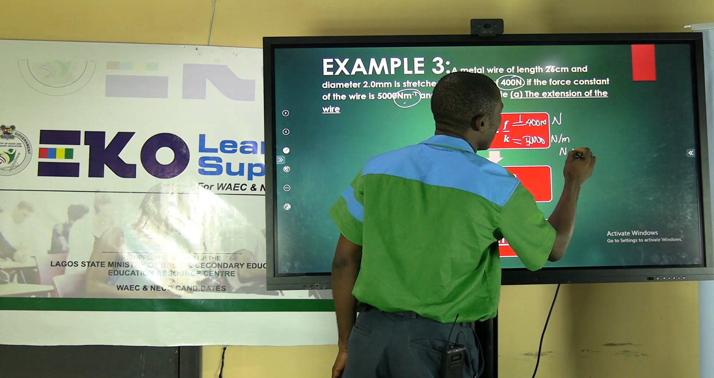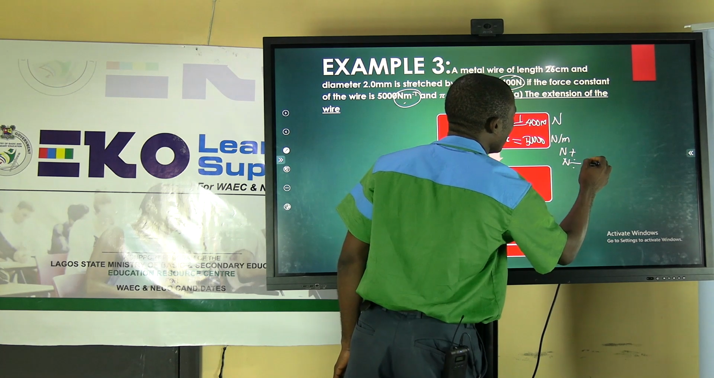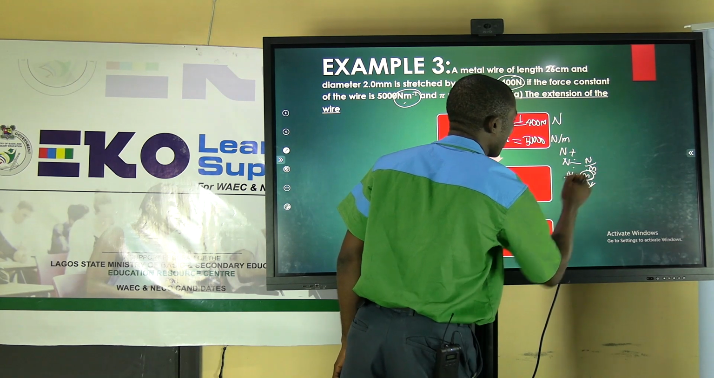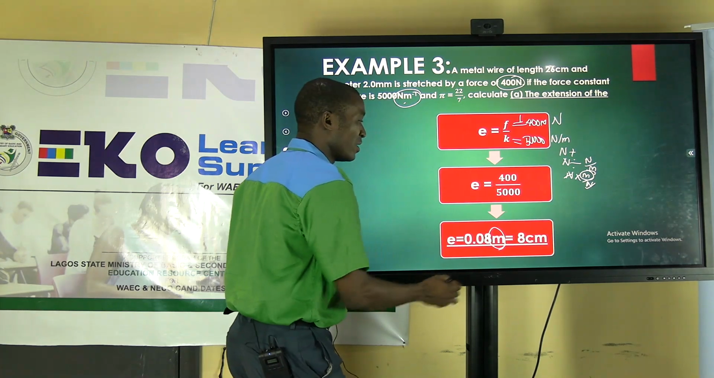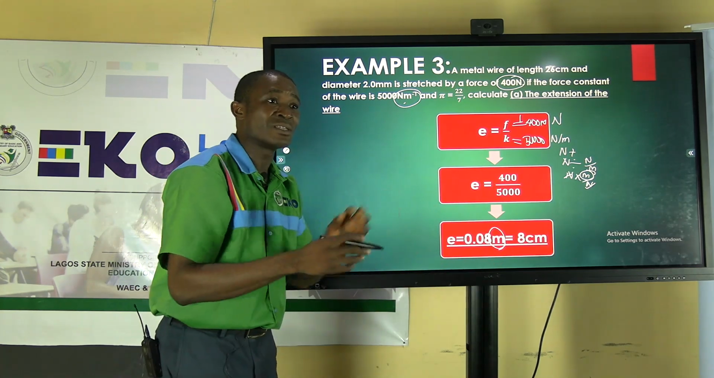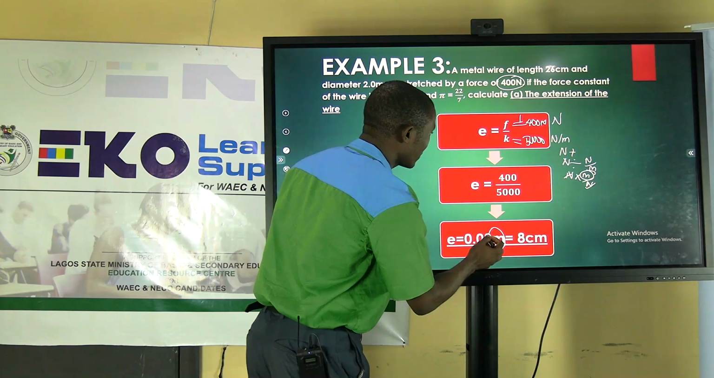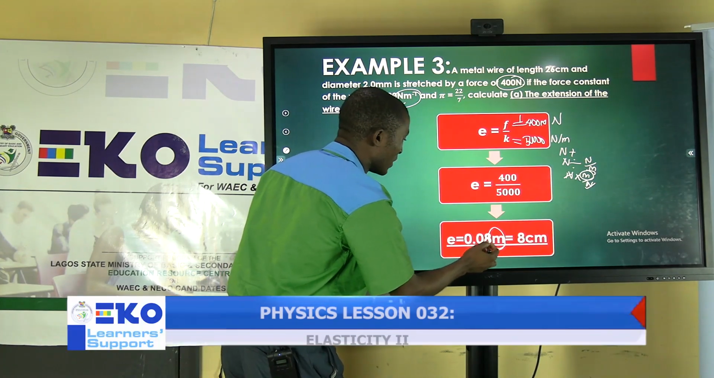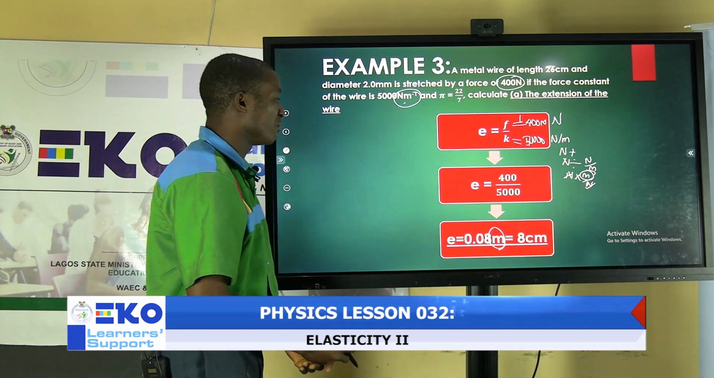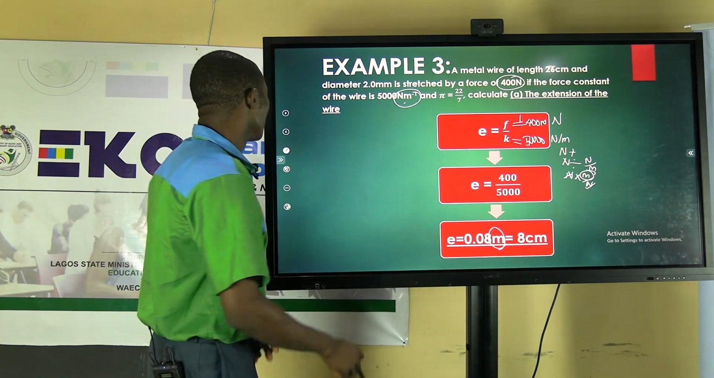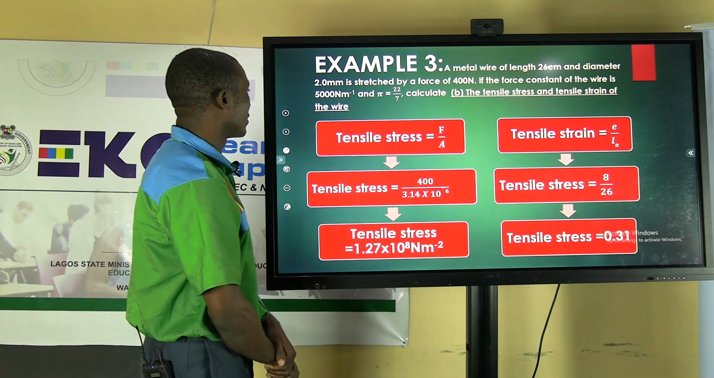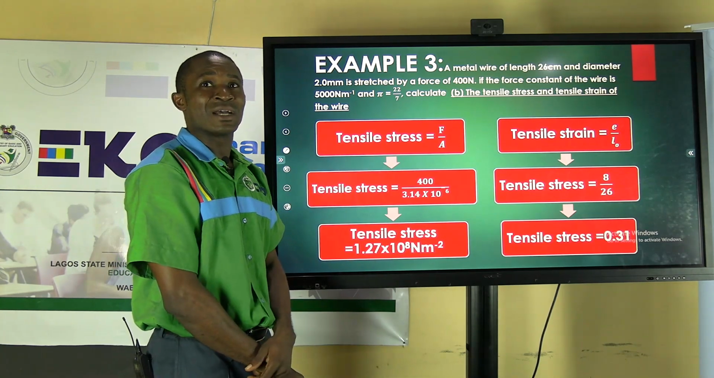So when you have Newton divided by Newton over meter, you're going to have Newton times meter over Newton. Newton goes for Newton, you're going to have meter. So that's how you have it as meter here. So if it's an objective question in WAEC or NECO, you can have the answer in meter or in centimeter. So you're going to have 0.08 meters, which is still the same thing as 8 centimeter if you convert it, multiplying by 100, converting it to centimeter.